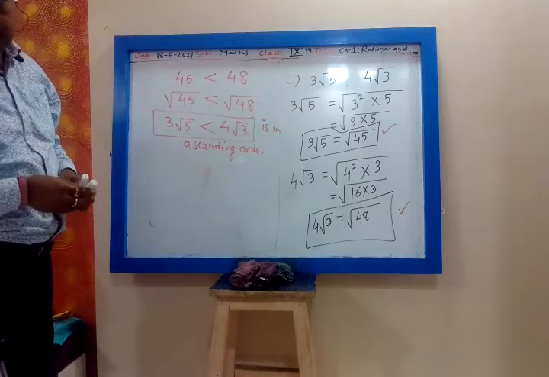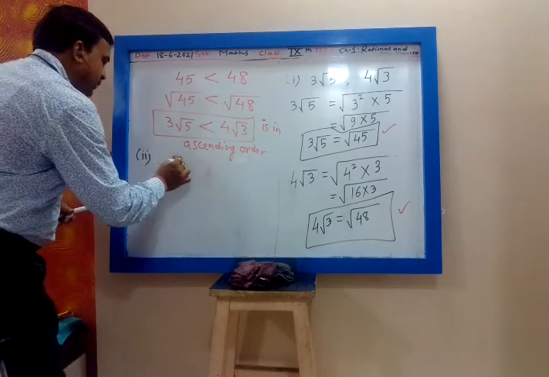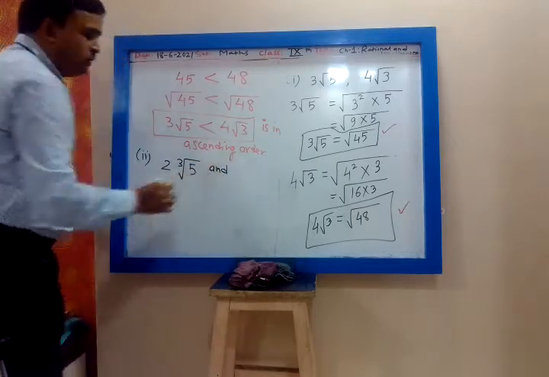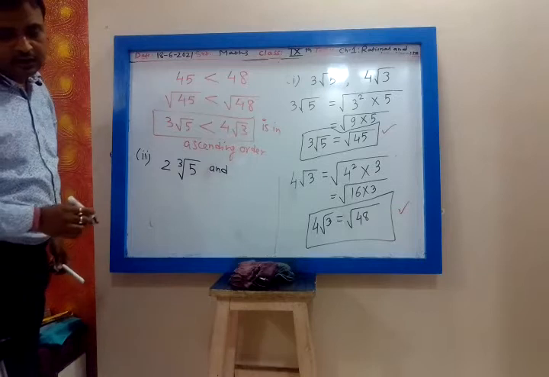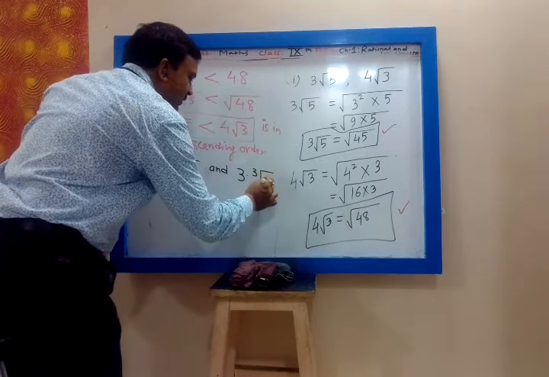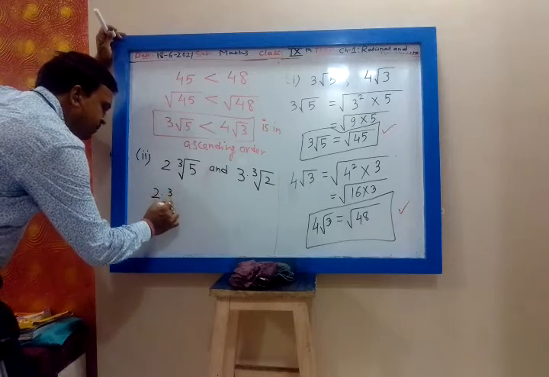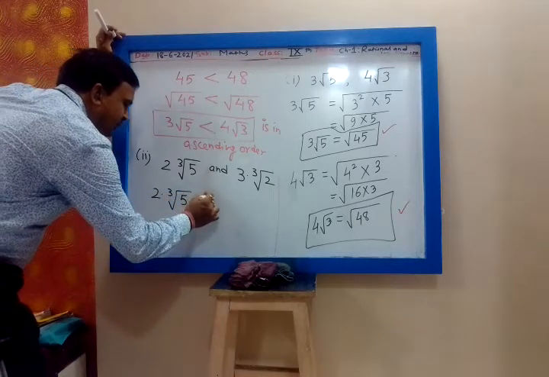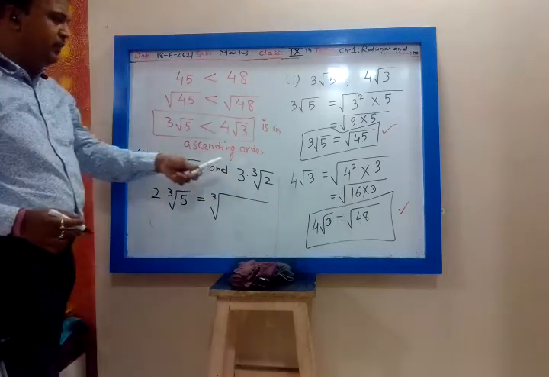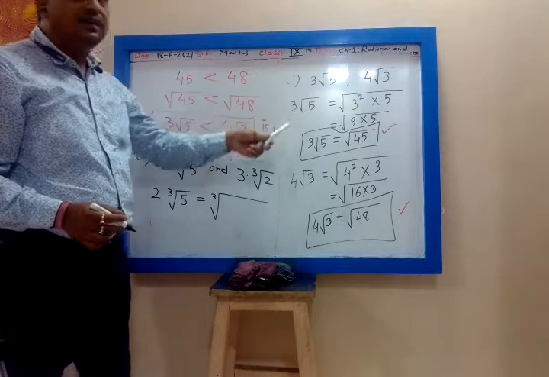Now the second is 2 into cube root of 5 and 3 into cube root of 2. As we have seen earlier, let us simplify 2 into cube root of 5. This is cube root of 5, so this I can write as cube root of, yes. Now when it was 3 and it was a square root, when I took 3, yes,